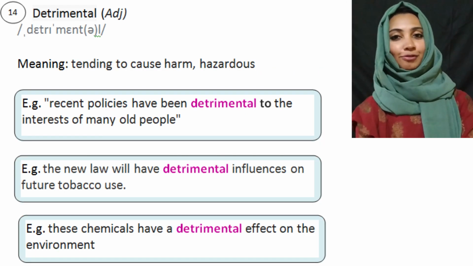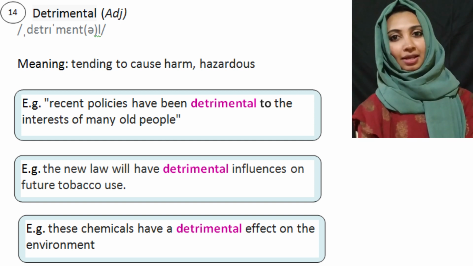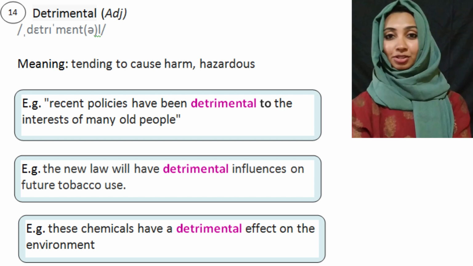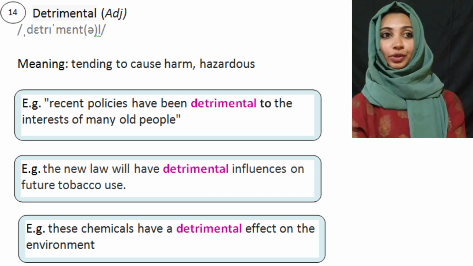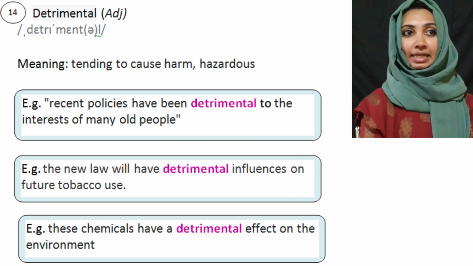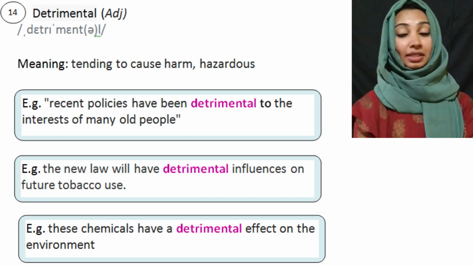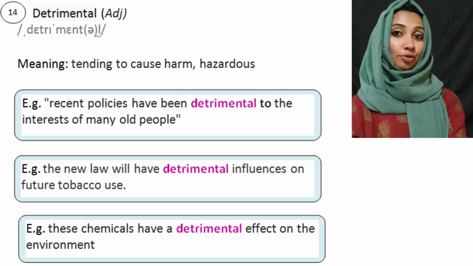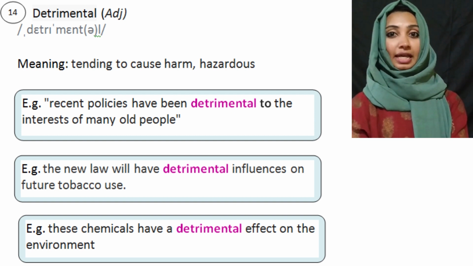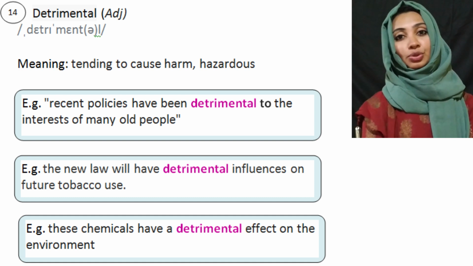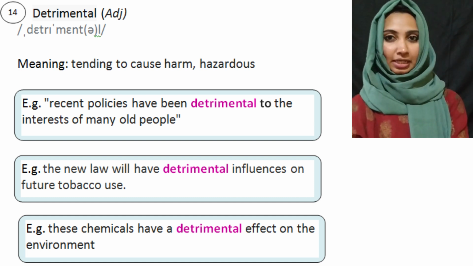Our word number 14 is detrimental. Its meaning is harmful, something that causes harm to you, or something that has a negative consequence, or bad, something that is bad. You say it is detrimental, it is harmful, it is hazardous, it is dangerous. In such situations, you use the term detrimental.